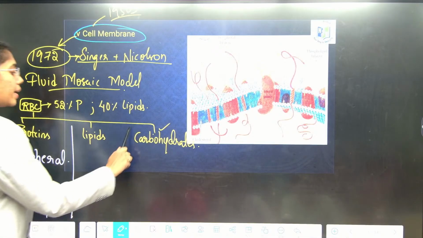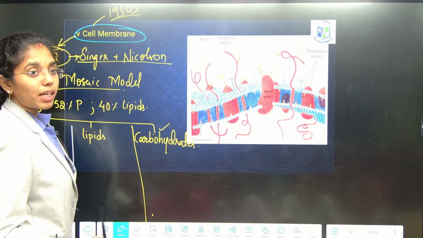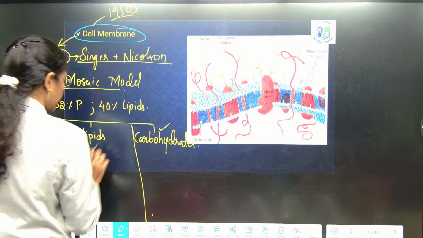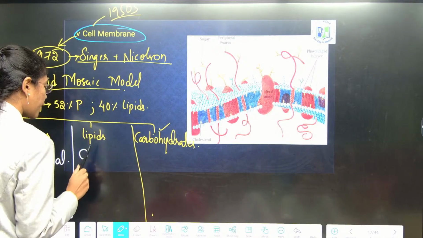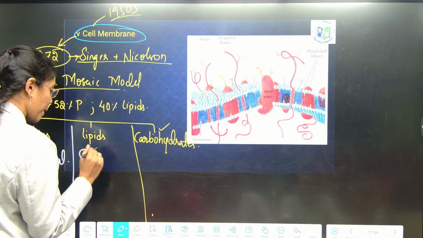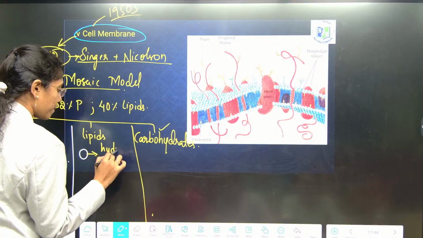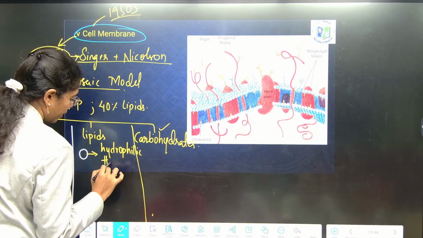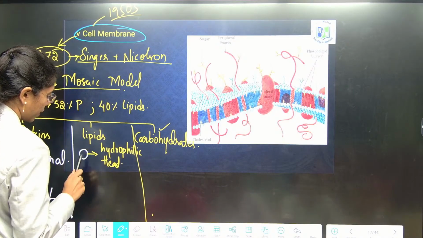And then we have lipids. Lipids will have two ends here. One is hydrophilic. Hydrophilic head or tail? Hydrophilic head.